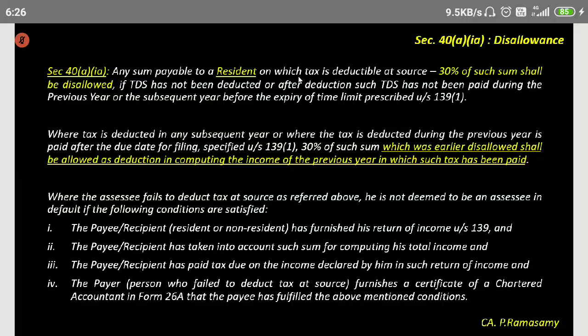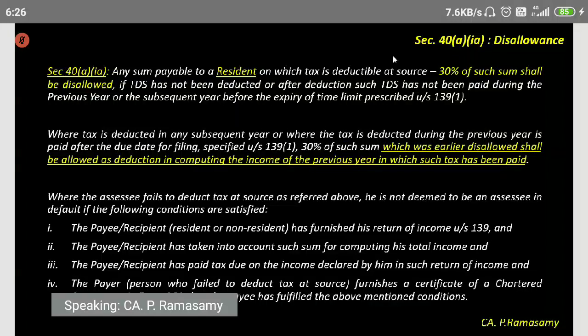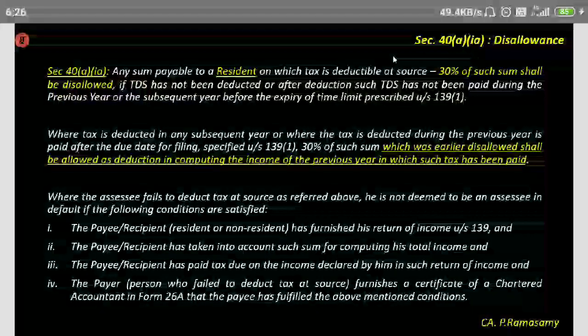However, here a lenient view is being taken. What we are saying here is where the assessee fails to deduct tax at source as referred above. Murali Krishna, sir, is the disallowance paid by a resident or a non-resident? Non-resident.